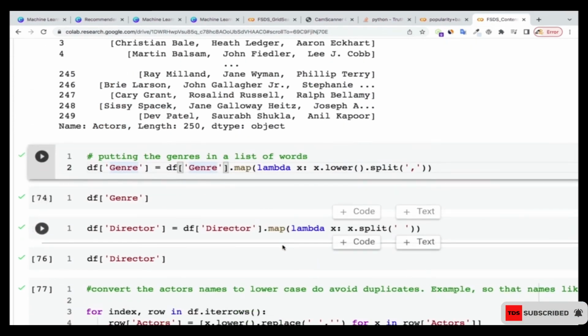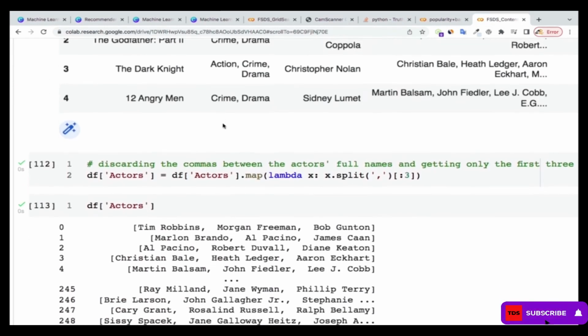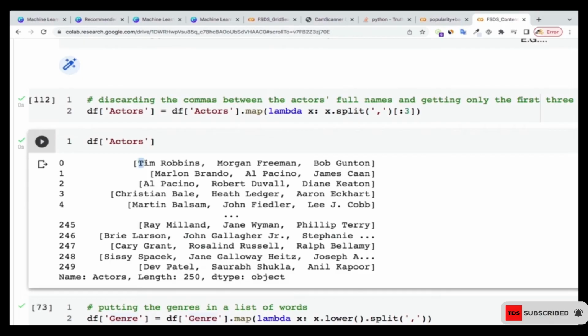And then even the actors, you can see that some of the names start with capital, some of them also start with small. It's possible that some of the names have been spelled in full capital, some of them in this way that you see, and some of them in small letters, right? And Python is case sensitive.